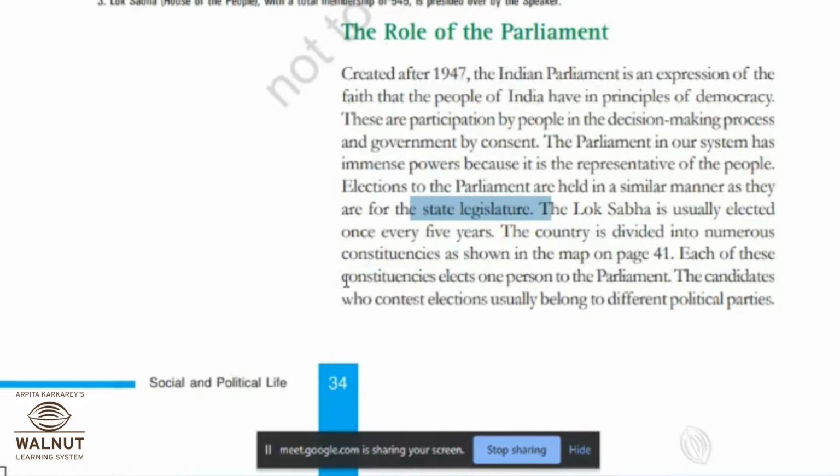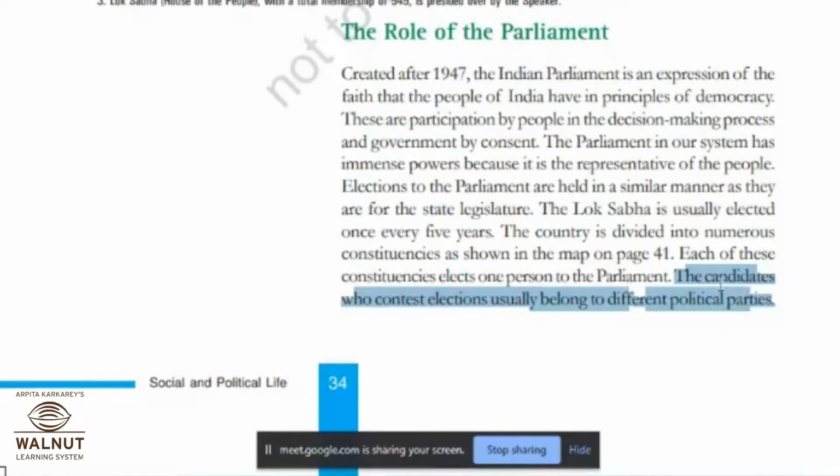Each of these constituencies elects one person to the parliament. The candidates who contest elections usually belong to different political parties. Now, in this one sentence only, there are many words. You might not come to know what is the meaning of this.